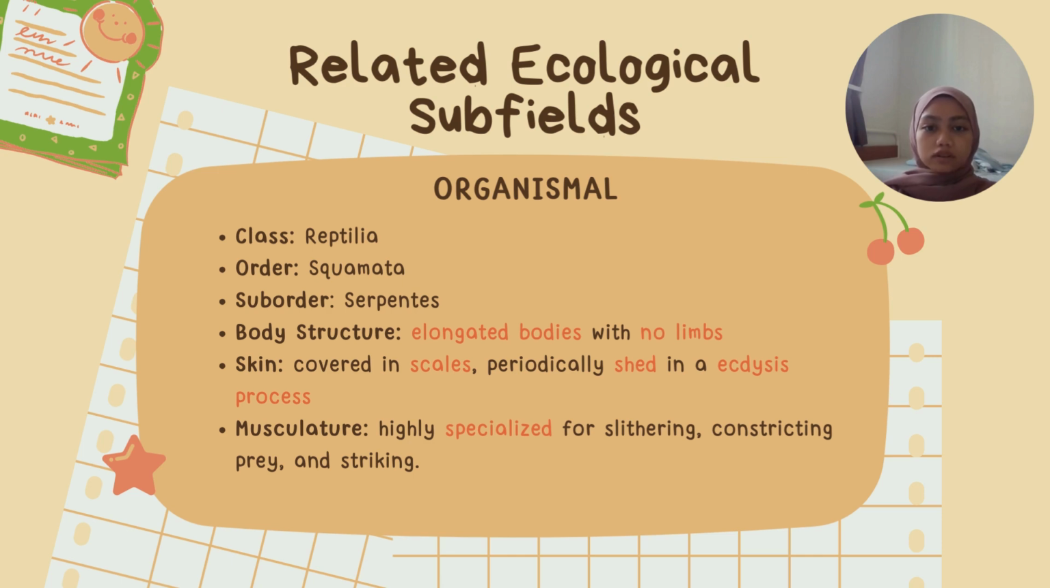And next, we move on to the related ecological subfields. For snakes, the class is Reptilia. The order is Squamata. Suborder Serpentes. Body structure, they have elongated bodies with no limbs. Their skin is covered in scales, periodically shed in a process called ecdysis. Musculature is highly specialized for slithering, constricting prey, and striking.